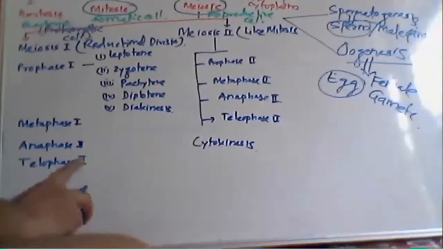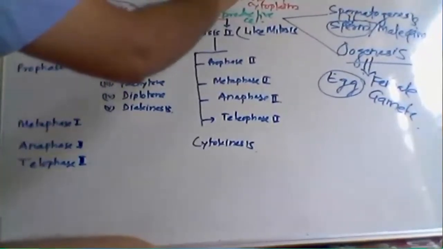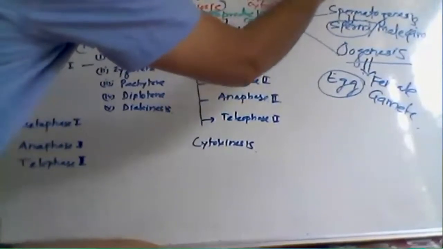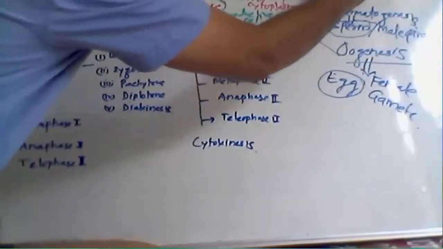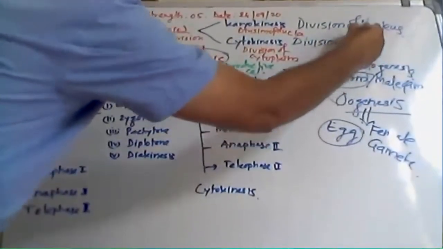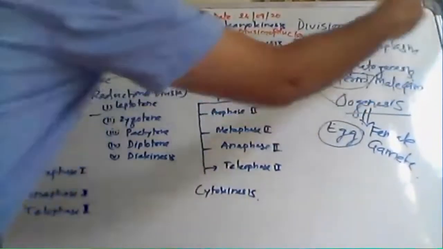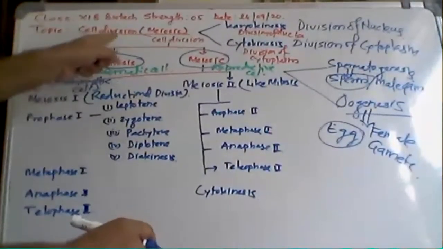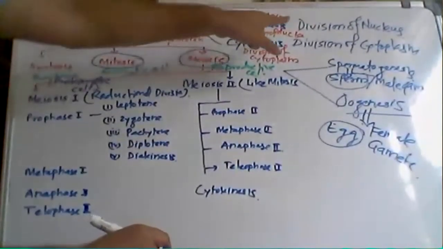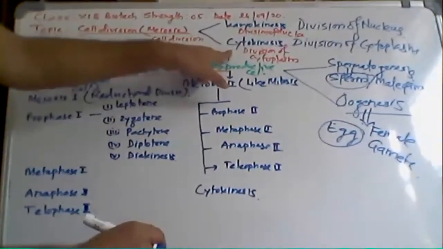I'm going to revise cell division. First is karyokinesis, that is division of the karyon, the nucleus. Then the other is division of cytoplasm. So the first event of cell division is division of the nucleus, that is karyon. Karyon means nucleus, and the division of cytoplasm, that is the liquid part outside the nucleus.